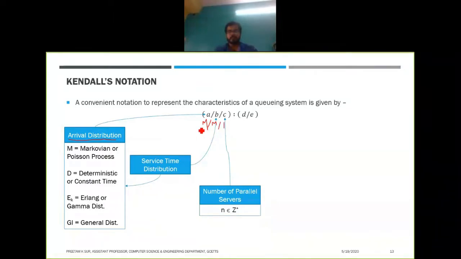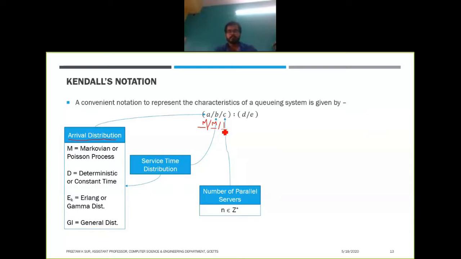So we'll have a queuing model where the arrival process is Markovian, the service time or departure process is also Markovian, and we'll have only one server. So this kind of model will work.